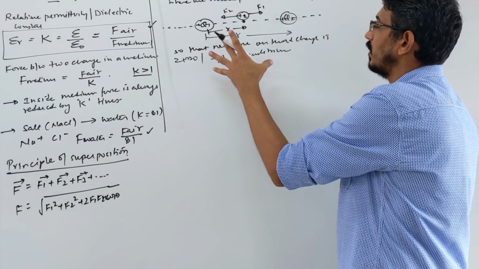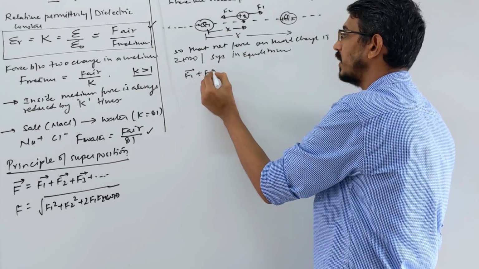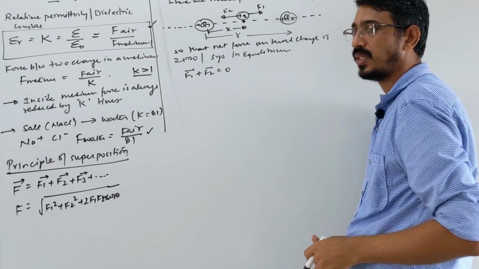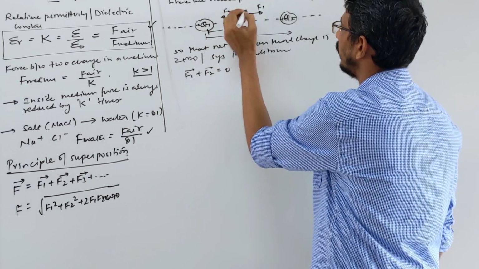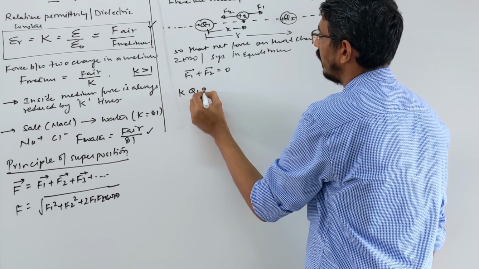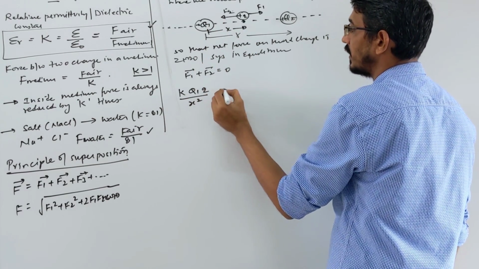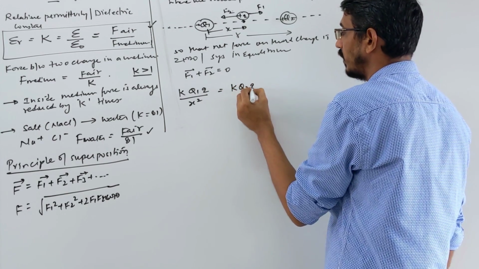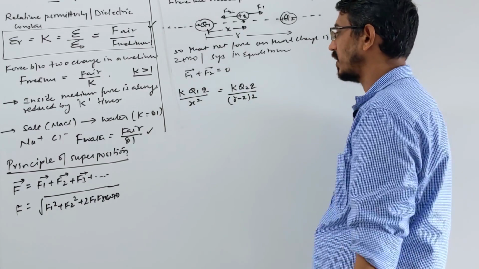They are saying the net force is 0, which means F1 plus F2, the sum of these two forces, should be 0, they should be equal and opposite in direction. What is force F1? What is the force between these two? You said K Q1 and small q by the distance, that is x square, is equal to the force between the other two, K Q2 into q divided by the distance (r minus x) square. Let's solve this, that's your answer.